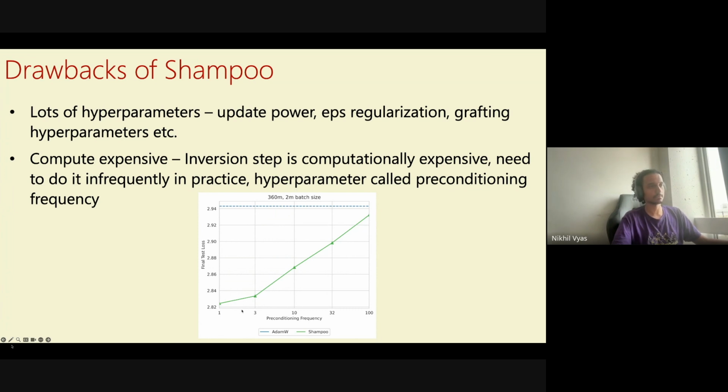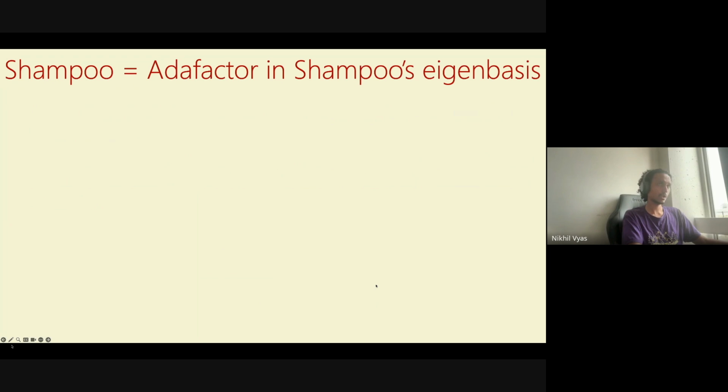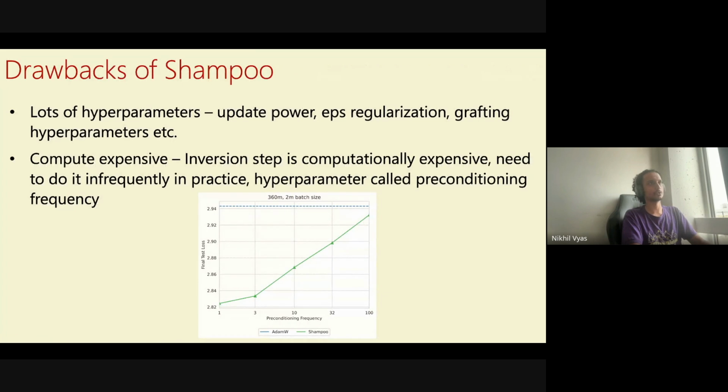So what we are doing here is comparing Shampoo to Adam, changing the preconditioning frequency on the x-axis. As preconditioning frequency increases, the performance of Shampoo becomes worse. It's still better than Adam, but at this point it's a very small difference. So we somehow want an optimizer which has these two properties. First, it doesn't have that many hyperparameters and is easier to tune. And secondly, maybe it performs better with larger preconditioning frequency. Now I'll maybe stop here and move on to the SOAP work, but I want to see if people have any questions up to this point.